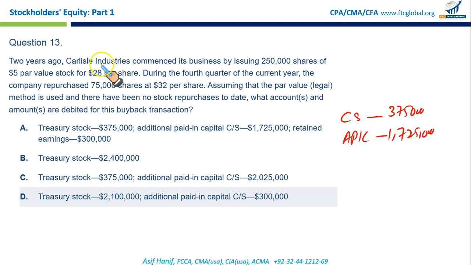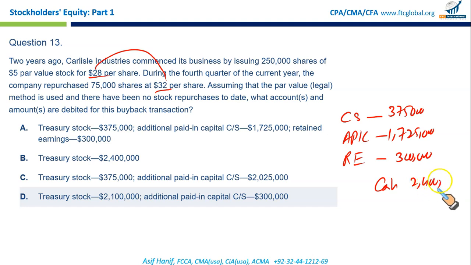The difference between the original issue price and the price at which you're buying back, $4, goes to retained earnings. 4 times 75,000 is $300,000. And you credit cash, the amount you paid, 32 times 75,000, that is 2.4 million. So if you match these options: debit treasury stock, debit additional paid-in capital, debit retained earnings, and credit cash.